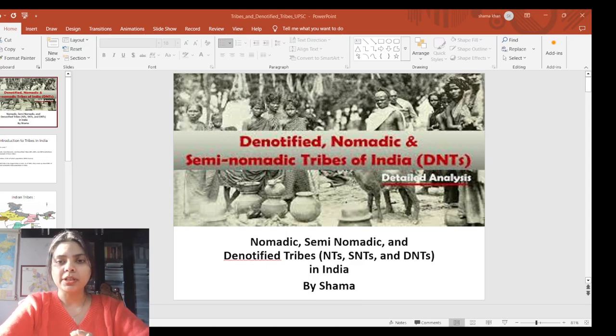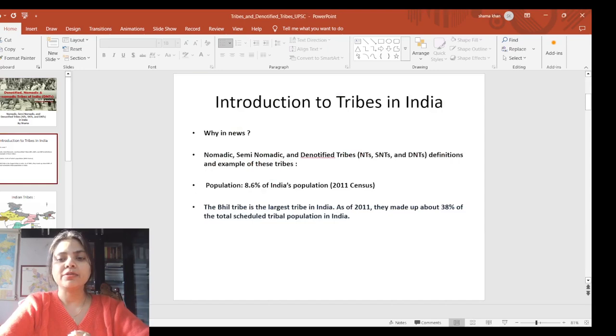My name is Shama. So time and again I always emphasize, whatever you guys are reading, you first have to connect it with your syllabus. So where can you connect this part? If I talk about the prelims, you can connect this part with your polity section. And if I talk about the mains, you can connect it with the welfare schemes, and in your governance part you can connect it with the polity part, you can connect it with the governance part also. So let's start our lecture.